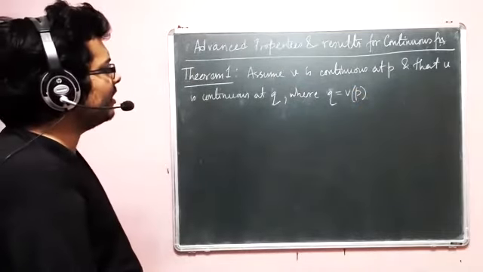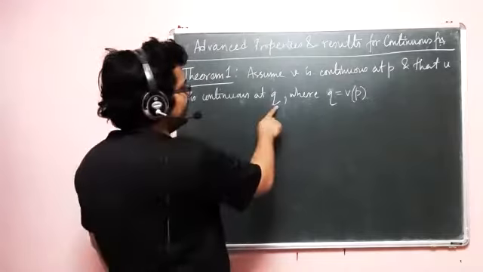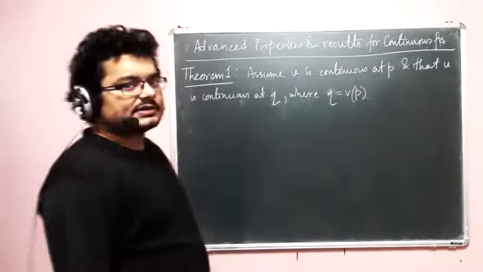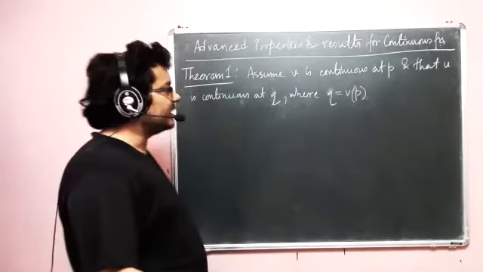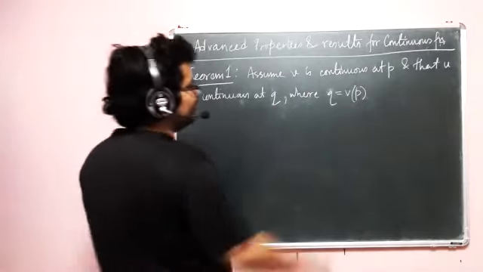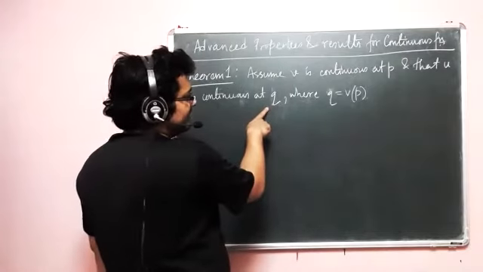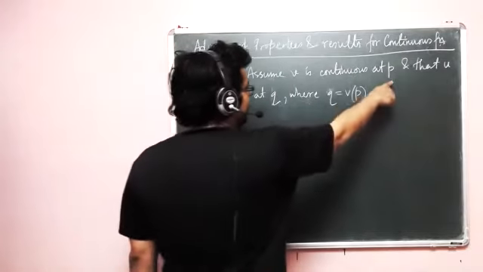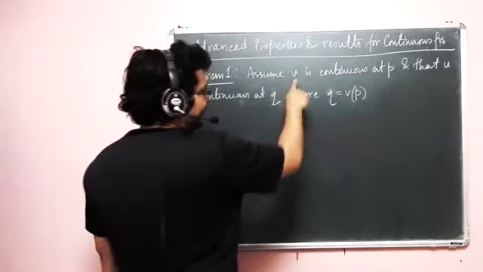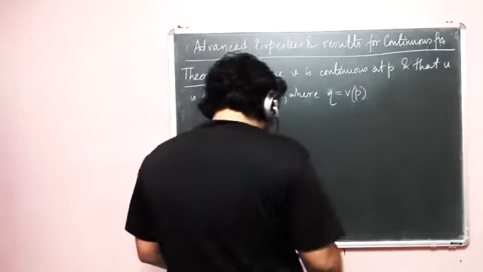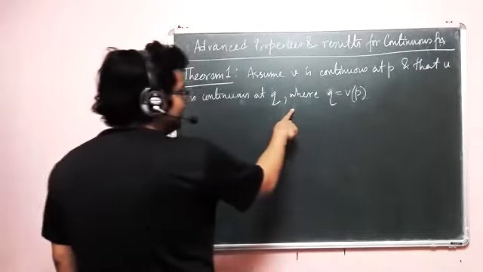Up till this point it was fine. When I write q equal to v of p, you can guess that we are talking about a composition, because I'm looking at the value which is a direct result of putting p in the argument of v. All right, so this is our premise.